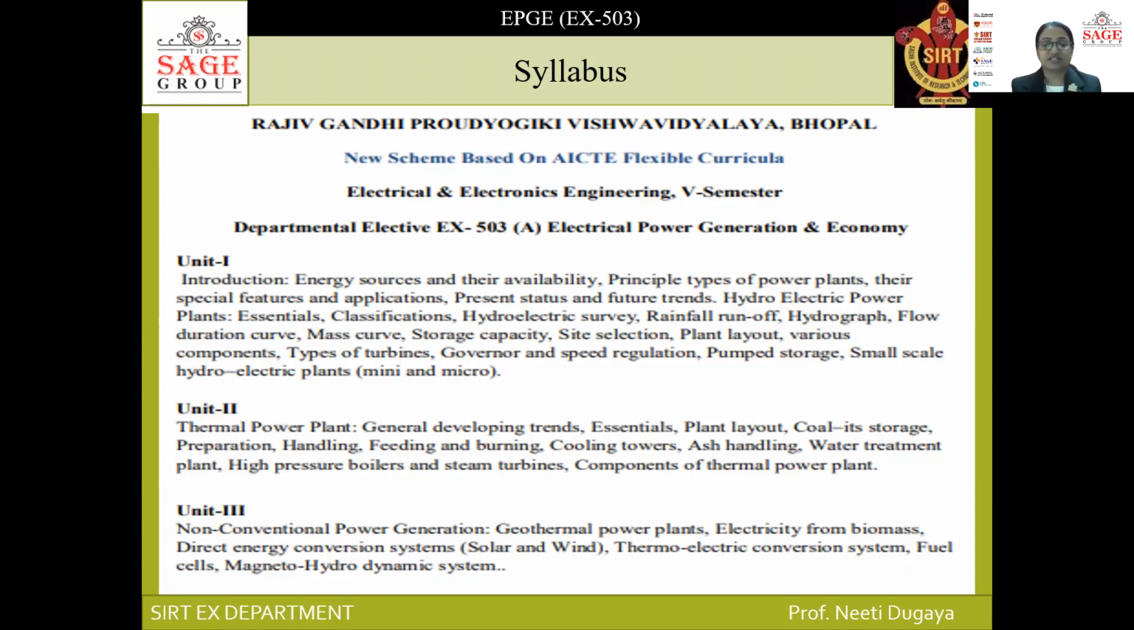Then the graphs which represent the performance parameters of any hydroelectric power plant, like hydroelectric survey, rainfall, runoff hydrograph, flow duration curve, and mass curve for overall analysis of a hydroelectric power plant. Okay, so the first unit will cover that, and the second unit will cover the thermal power plant and its constituents,